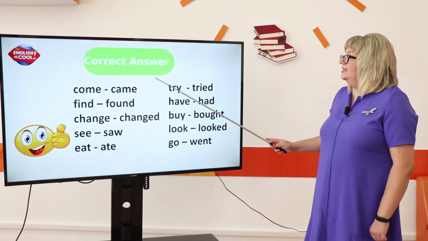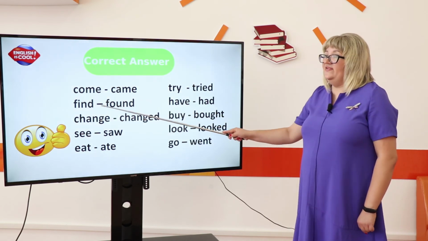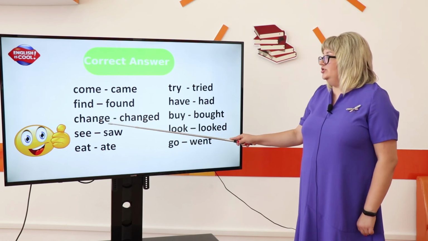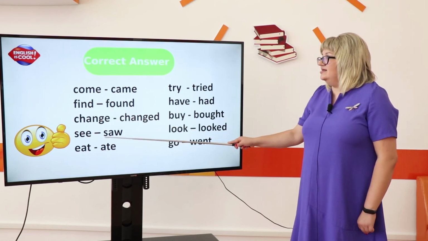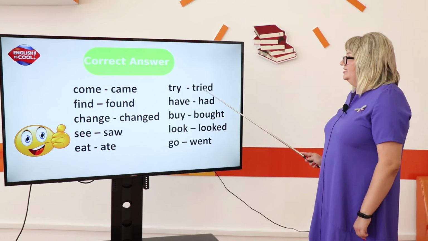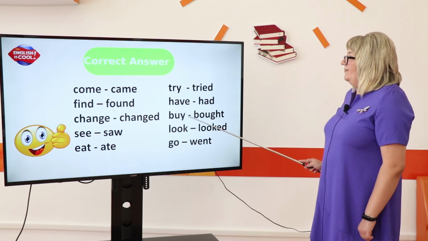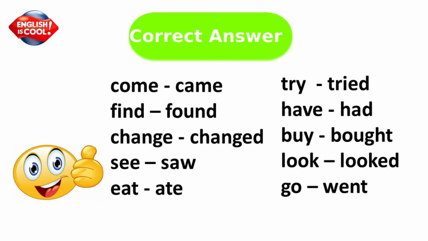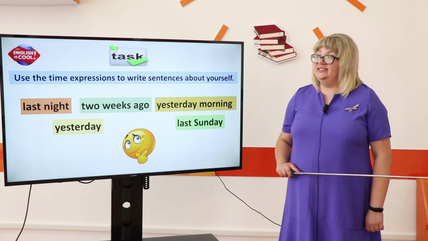Let's check. Come, came. Find, found. Change, changed. See, saw. Eat, ate. Try, tried. Have, had. Buy, bought. Look, looked. Go, went.